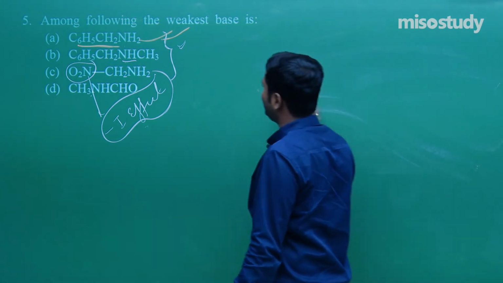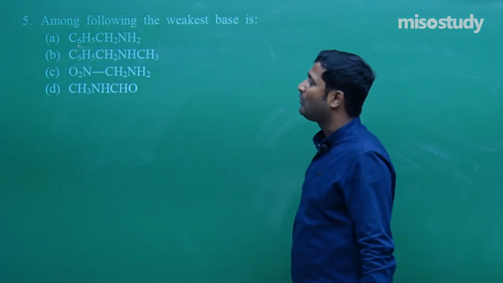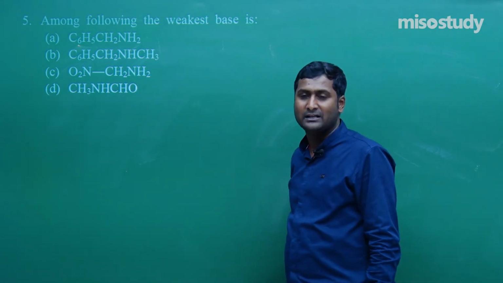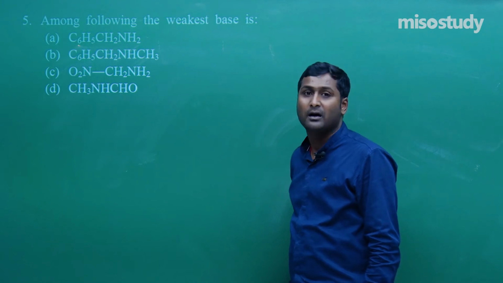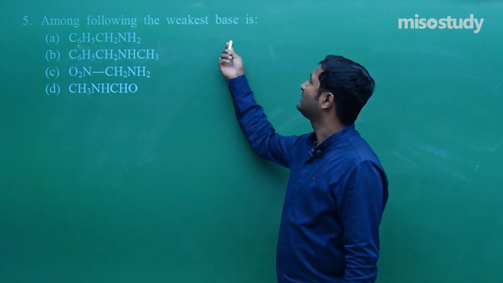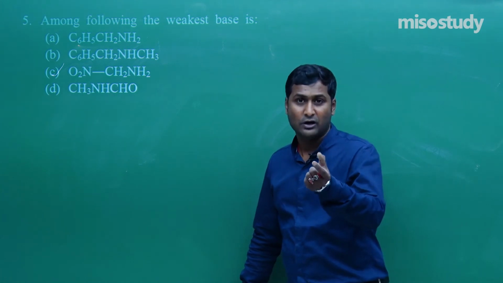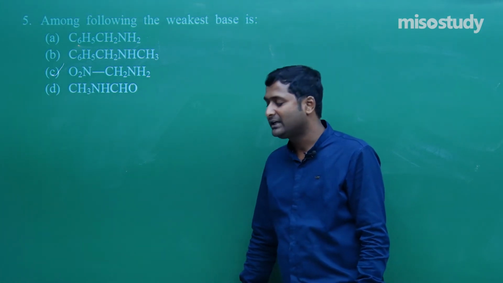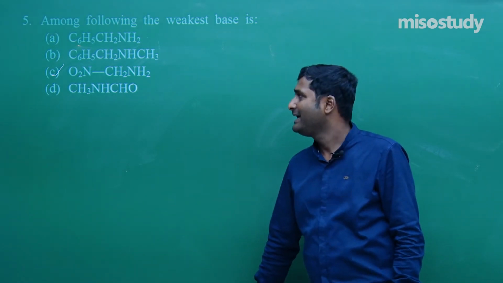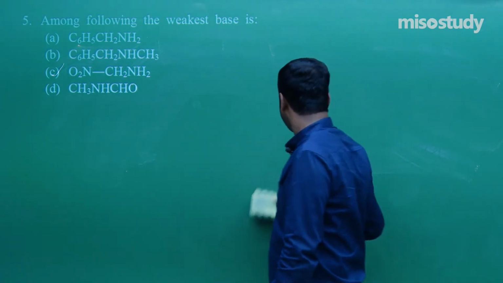Here the inductive effect will decide the basic character, and there is no need to use resonance, because we only need to arrange them in order of increasing or decreasing basic character. So here the question is, among the following, which one is the weakest base? This one is the weakest base, because of the greater involvement of the minus I effect, which will ultimately decrease the basic character. So for question number 5, we can say that C is the correct option. Clear, friend? Now I am going to rub this part and we'll discuss the next question.